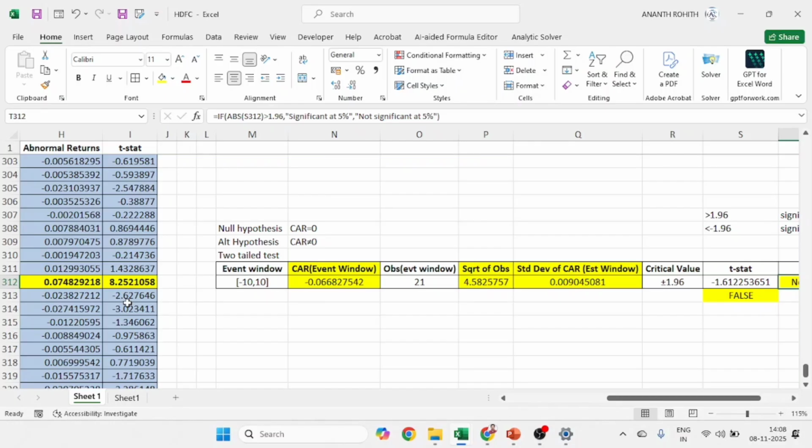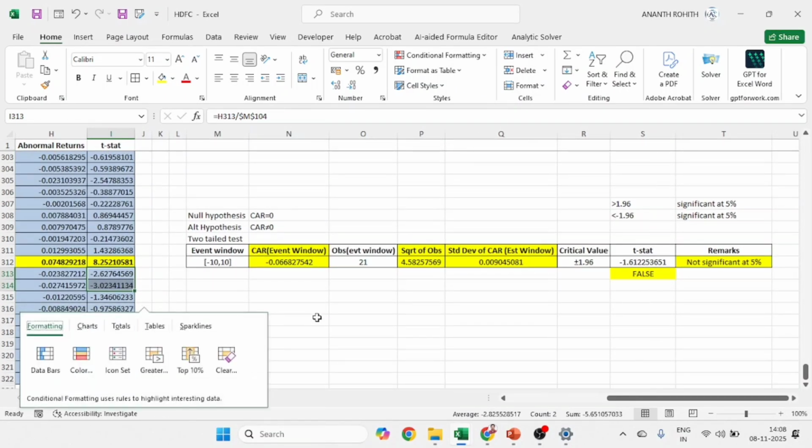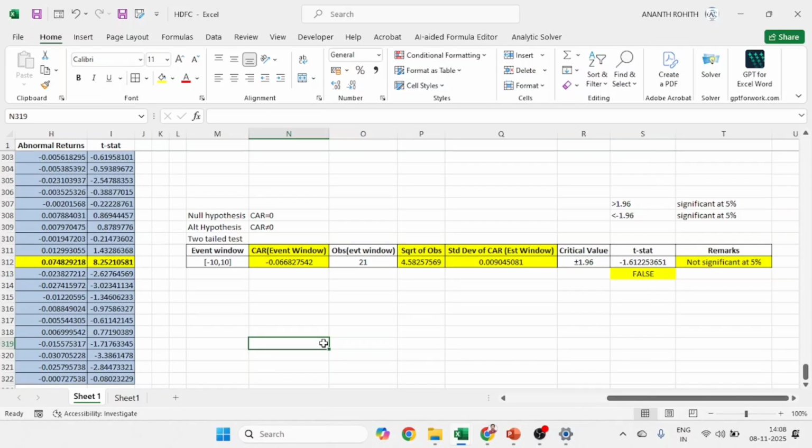Again, it doesn't mean that there is no significant impact at all. If you take a smaller window, 2 days before and 2 days after the merger news, there will be huge variation. If you know the stock market, when the announcement date comes near, there will be huge speculation or considerable variation. You can take that and analyze it.